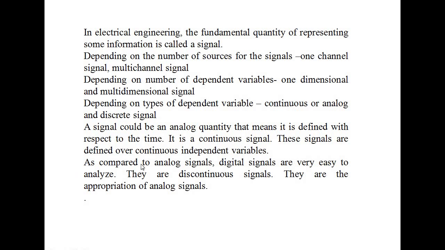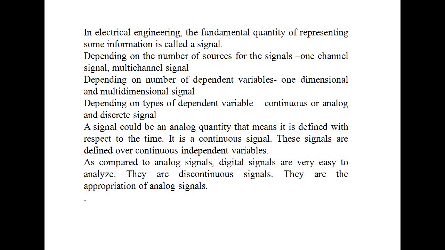Next, discrete signal. So what is a discrete signal? In a signal which has time as the independent variable, if the signal is defined only for some specific definite time intervals, then it is called a discrete signal. That means it is not a continuous type of signal. It is defined only for specified times.